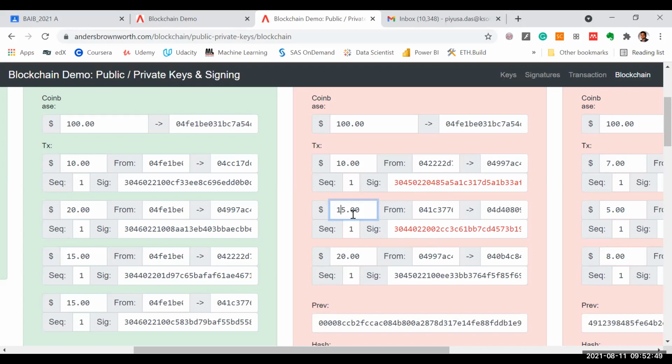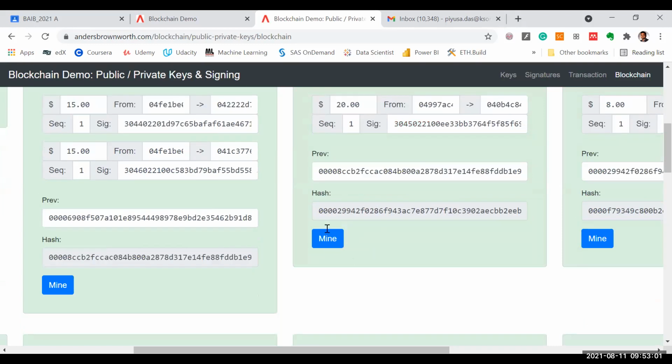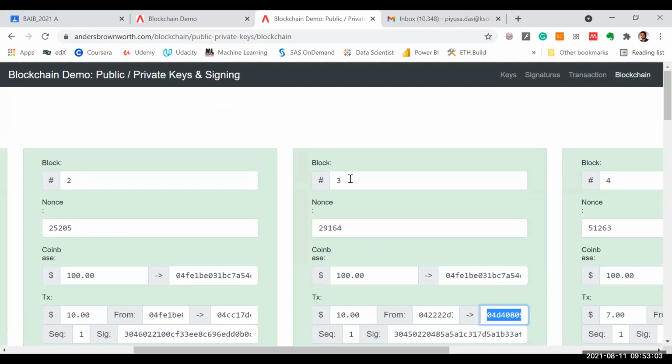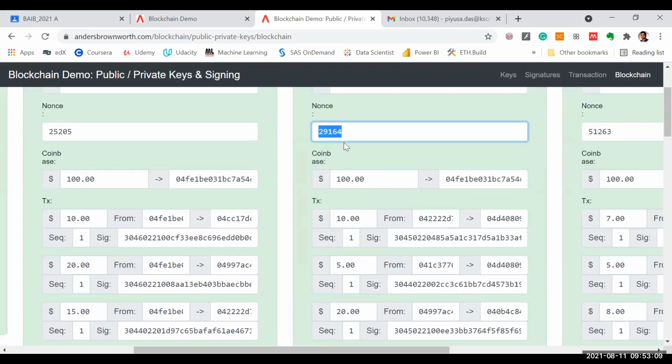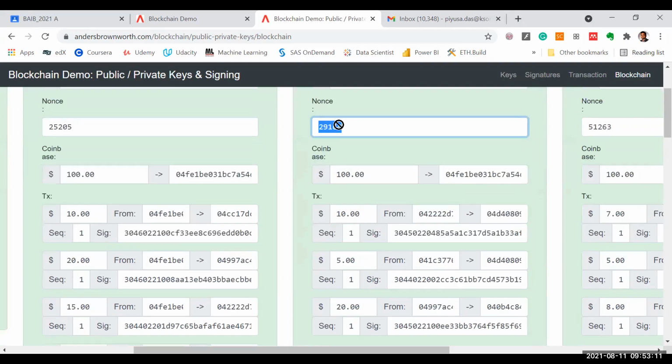Sir, after the verification is done, the block will be added to the blockchain only when that random number is generated, no, sir? The nonce number. Correct, correct. Nonce is here. So 29164, this is the nonce already mined, right? So if I change this, right, this is not verified.